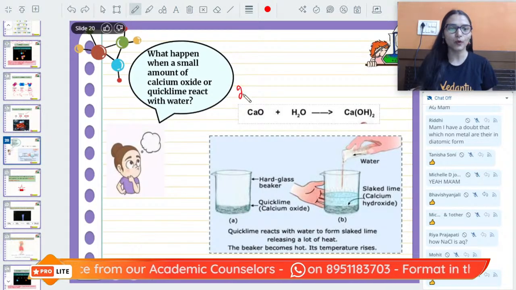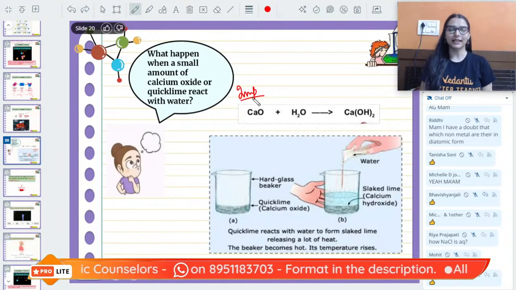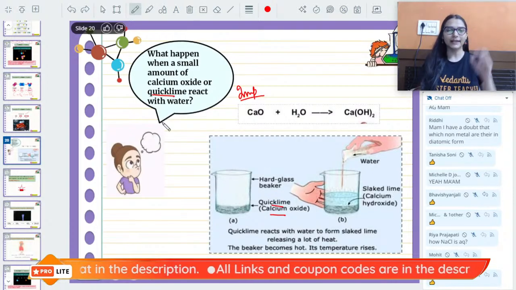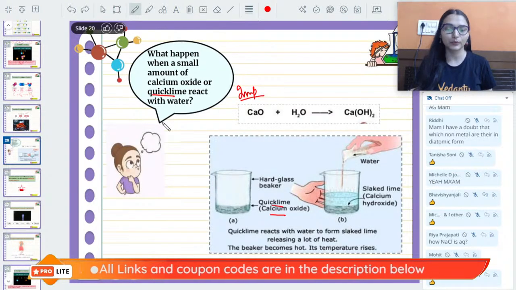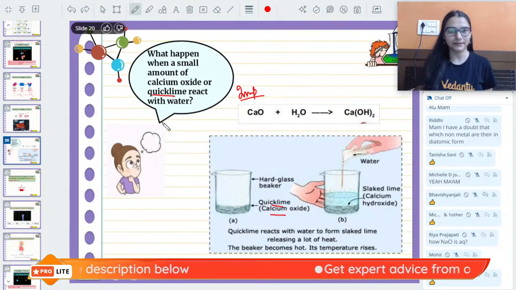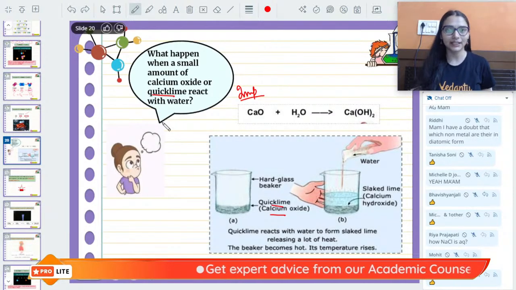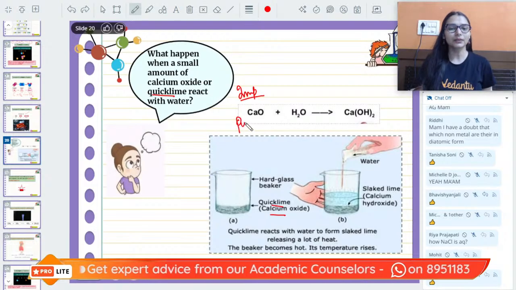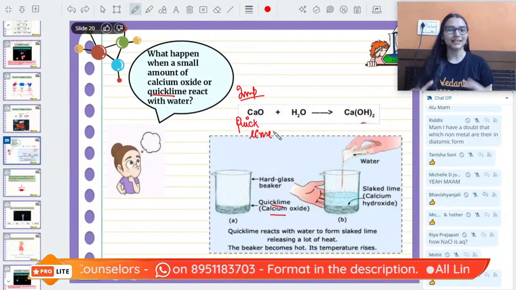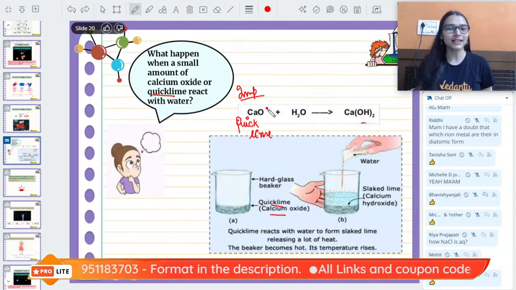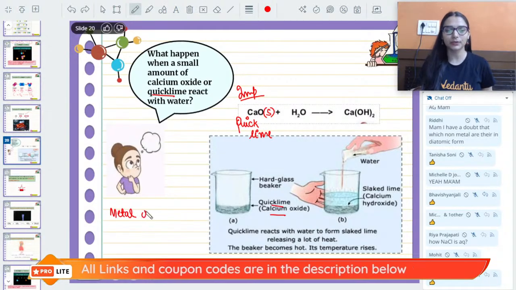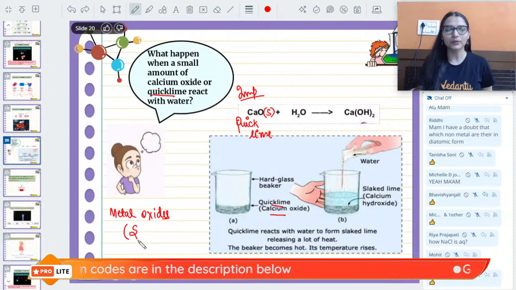A very good and important example: calcium oxide, also commonly known as quicklime. So guys, I will advise you to simply take a sheet of paper and write down all the compounds that you will use in chemistry and their common names. Sometimes they can ask you by common names also. So they can ask you directly what will happen when you add quicklime into water. So you should know what quicklime is, isn't it? Calcium oxide is a white solid powder. Generally metal oxides are found in the solid state.